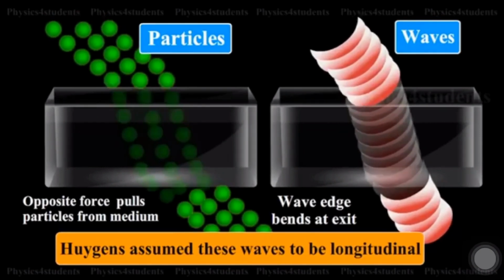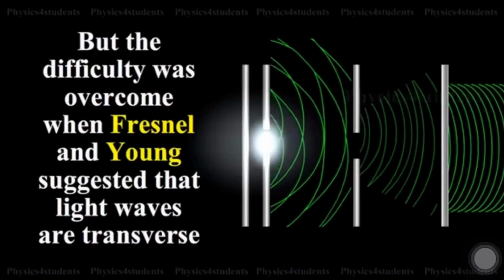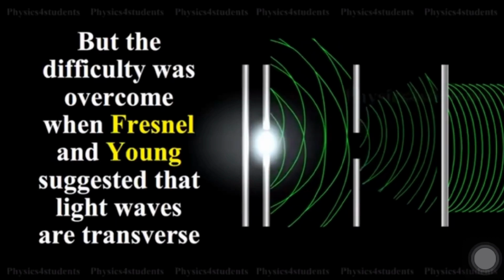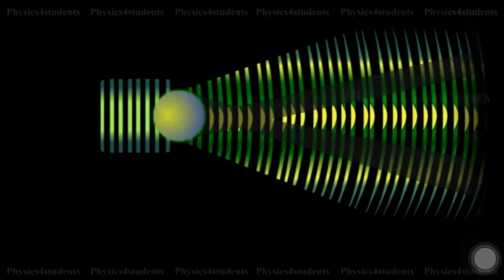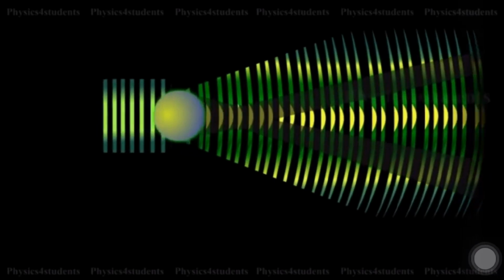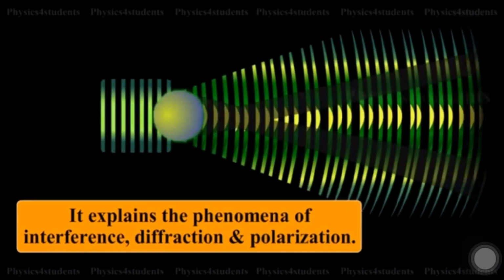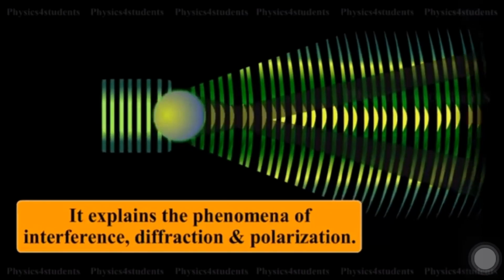Initially, rectilinear propagation of light could not be explained. But the difficulty was overcome when Fresnel and Young suggested that light waves are transverse. The wave theory could satisfactorily explain all the basic properties which were earlier proved by corpuscular theory, and in addition, it explains the phenomena of interference, diffraction, and polarization.